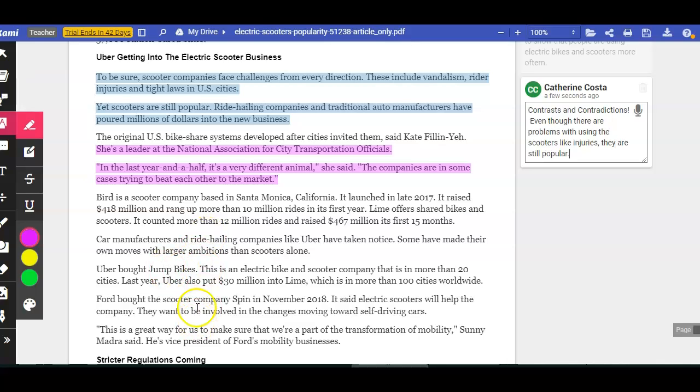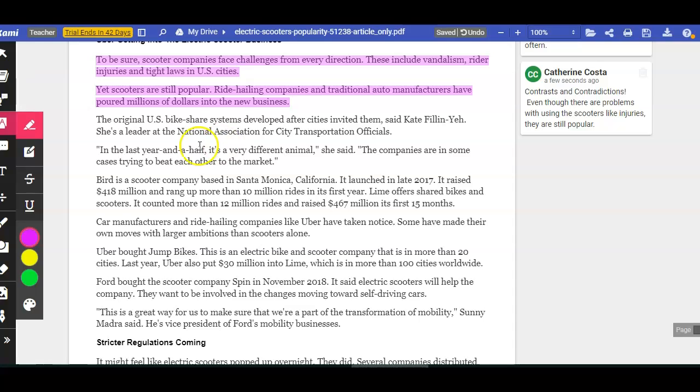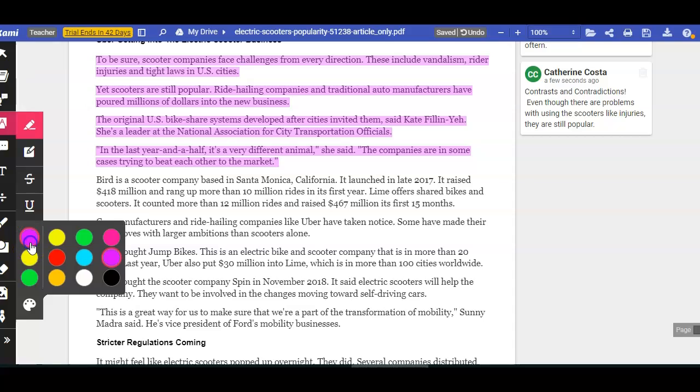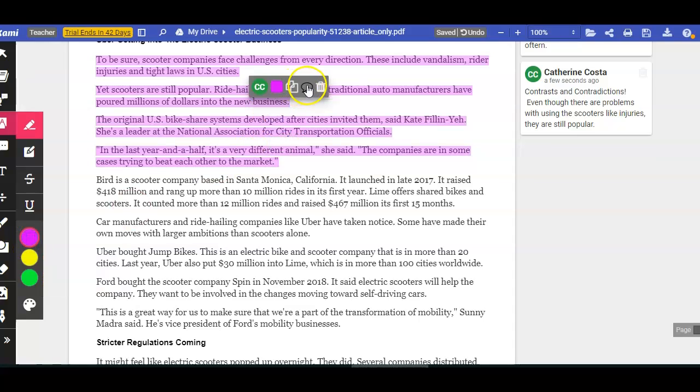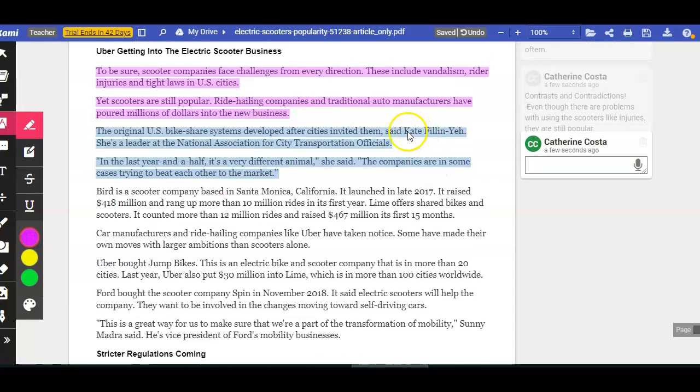Okay, so we have the signpost here of quotes. So the author decided to quote this woman, Kate Fillier. So here again, you need to ask yourself, why did the author choose to quote this particular individual?